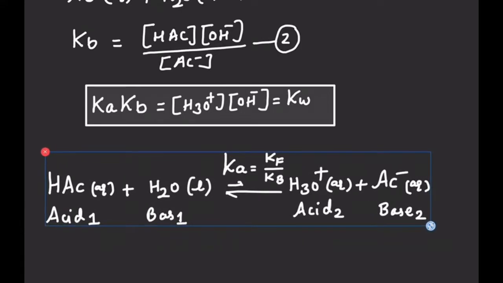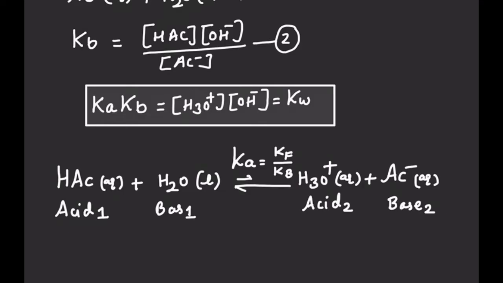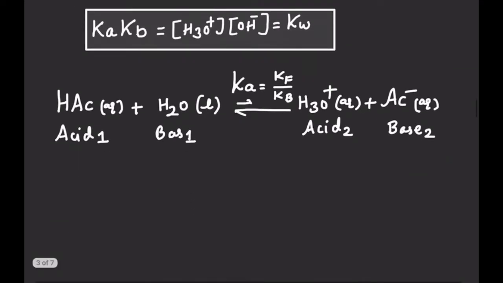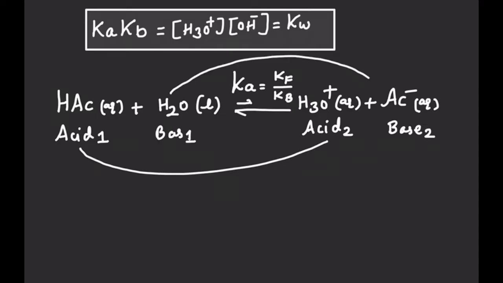So now we have to understand that if acetic acid is a weak acid, how is its conjugate base strong, and what is the meaning of this statement. So let us try to understand this statement. In this reversible reaction, we are comparing two acids and two bases. And we know that this reaction is moving in the backward direction more than the forward direction, because K backward is greater than K forward.